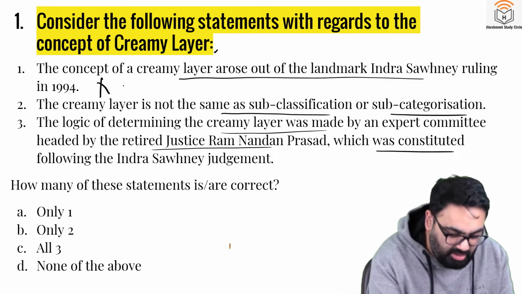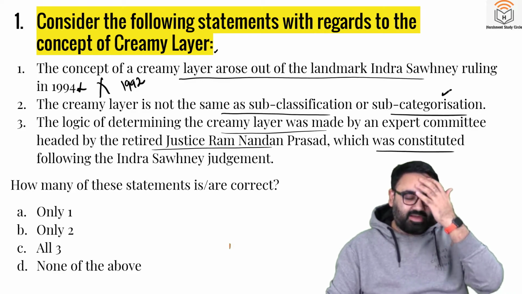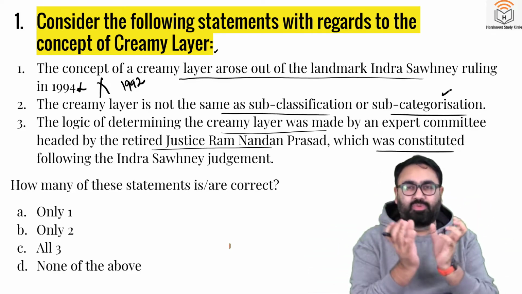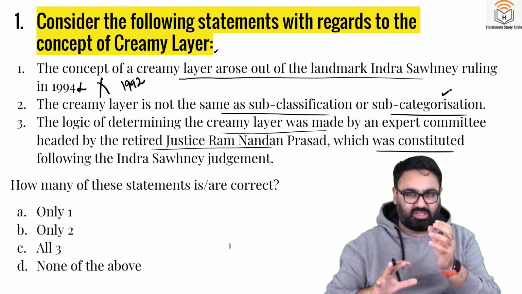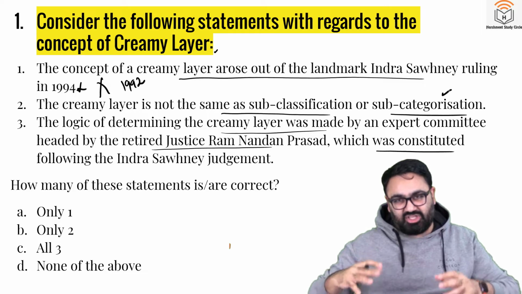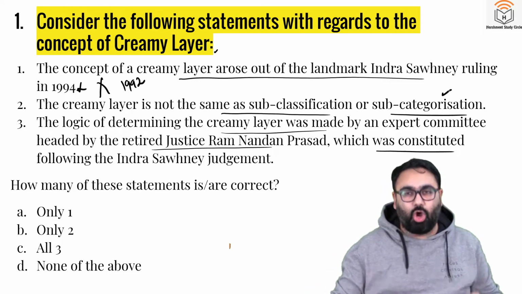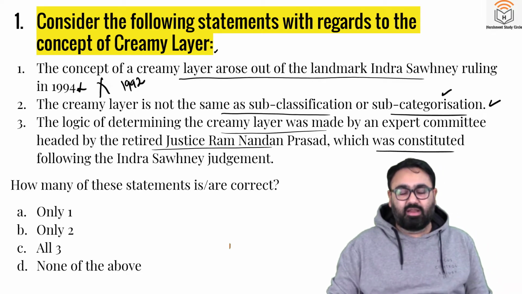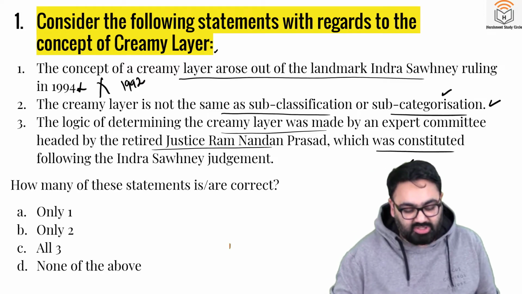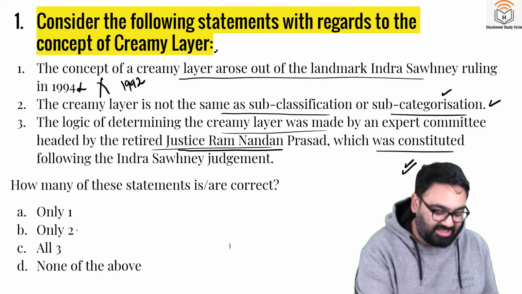The first statement is wrong. It was a judgment of 1992 and not 1994. Second is correct. Categorization and subclassification means that amongst, for example, the OBC community also, there will be certain communities that will be more advanced as compared to others. That is called categorization, which is not the same as creamy layer. Creamy layer is specifically based on your economic level. Second is right. Third is also correct. The concept of creamy layer in the OBC category was introduced by a committee headed by retired Justice Ram Nandan Prasad. The answer thus here is B.